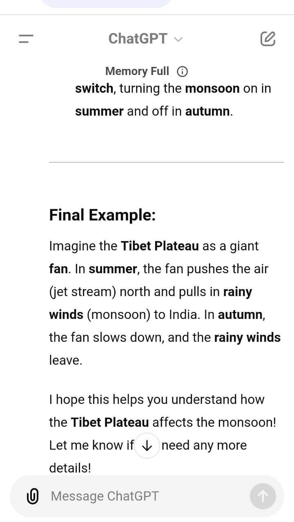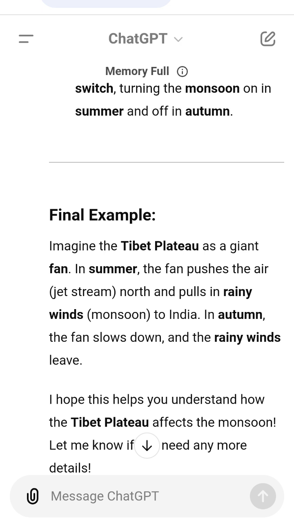Final example. Imagine the Tibet Plateau as a giant fan. In summer, the fan pushes the air, the jet stream, north and pulls in rainy winds, the monsoon, to India. In autumn, the fan slows down and the rainy winds leave.